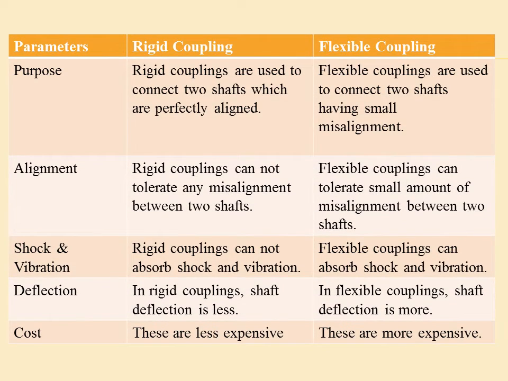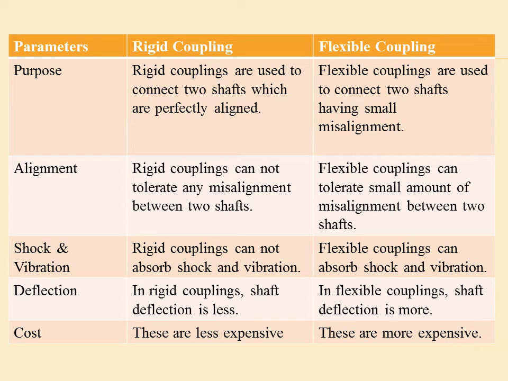This is the difference between the rigid coupling and the flexible coupling on the parameters of purpose, alignment, shock and vibration, deflection, and cost. Rigid couplings are used to connect two shafts in perfect alignment, but flexible couplings are used to connect two shafts having small misalignment.